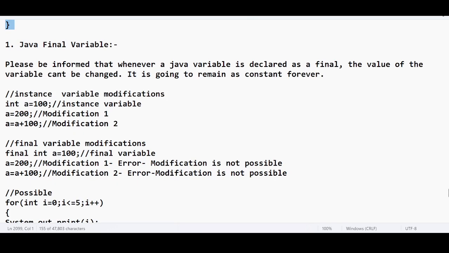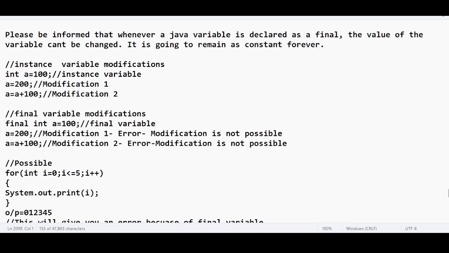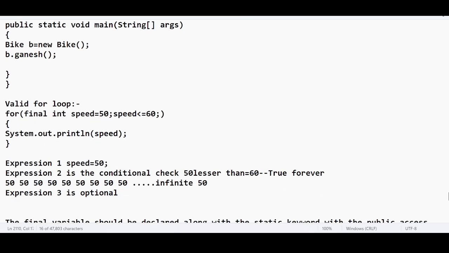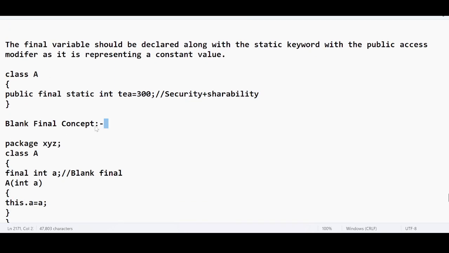So for a Java final variable, if you want to define any constant which will never get changed throughout the programming cycle, then you can use the final keyword. The moment you put the final keyword, it means the value cannot be modified. Even if you try to do the modification, it won't happen. You will get a compilation error. When it is strictly final, the value remains constant forever for the whole programming cycle, right? And we have seen some examples on top of this, and especially the blank final concept.